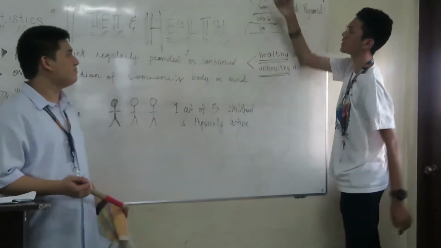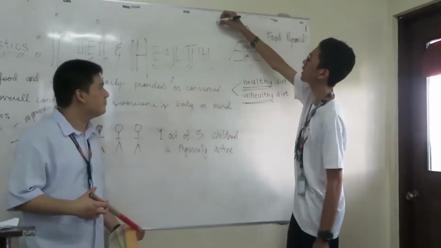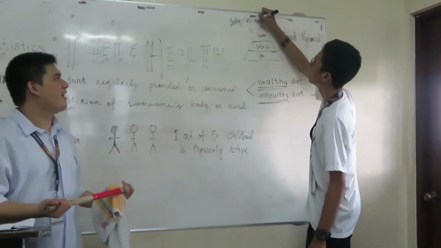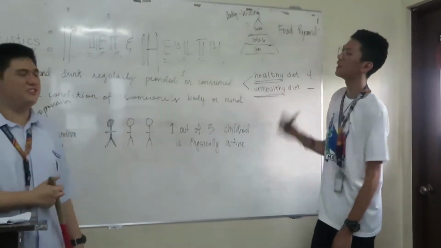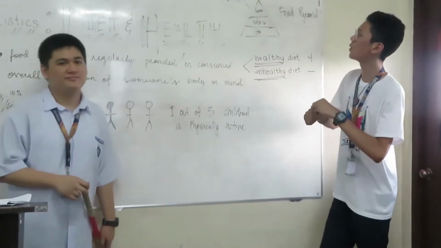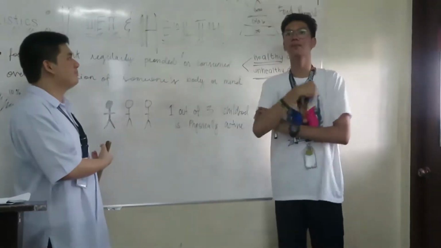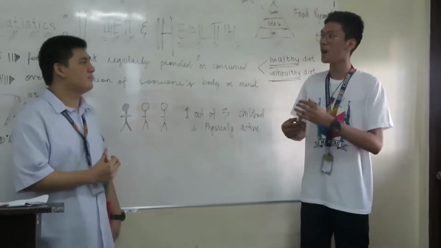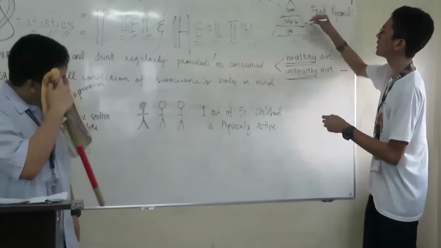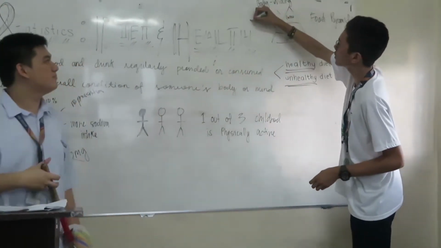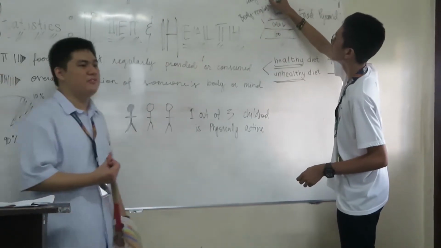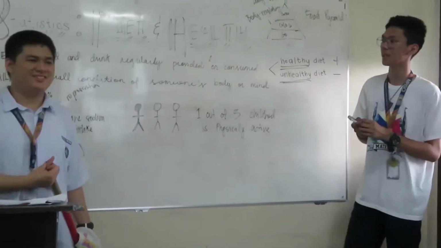So the grow foods is responsible for body building. Example, protein-rich foods, like fish, meats, chicken. So we need that so that we can build muscles. We have a stronger body. And then next is the glow foods, which is responsible for body regulating. For example, vitamins and minerals.